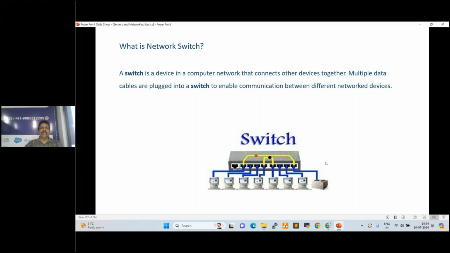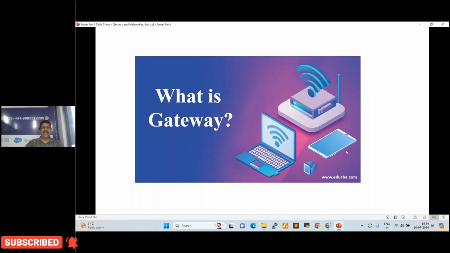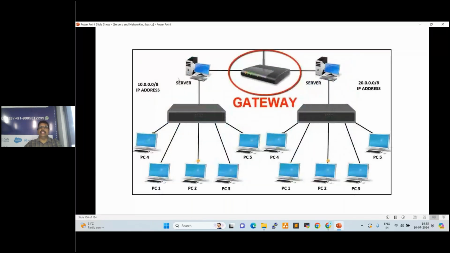This is an old traditional switch. Currently we are using advanced switches in data centers. So what is a gateway? A gateway is a router from one network to another network. If you want to communicate, we require gateways. See here, this is one network, this is another network.